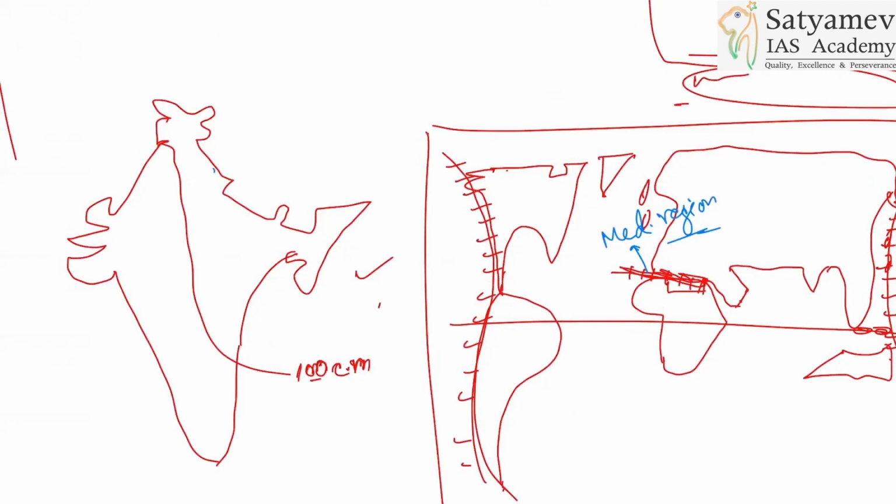So you should be able to create these kinds of diagrams.